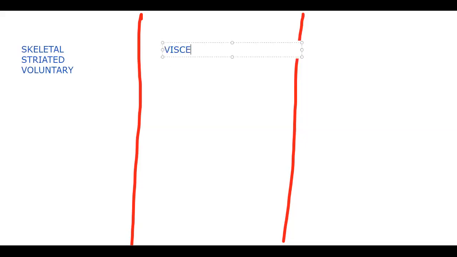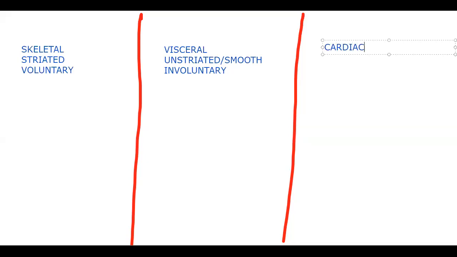Then here, based on the location, we call them visceral muscle. Based on the arrangement of thick and thin filaments, we call them unstriated or smooth muscles. And movement-wise, they are involuntary muscles. Then next, based on location, they are cardiac muscles. By the regular arrangement of thick and thin filaments, they are striated. And they are not in our control, that's why they are involuntary.